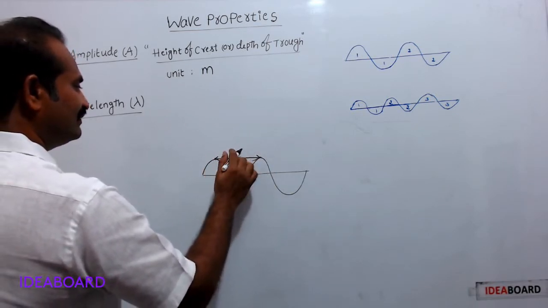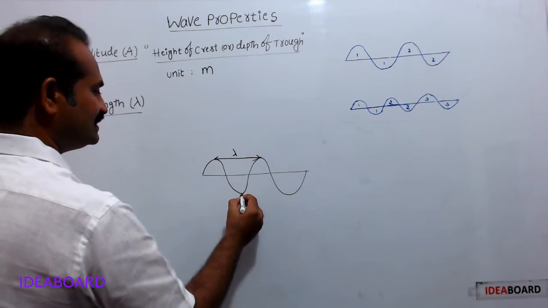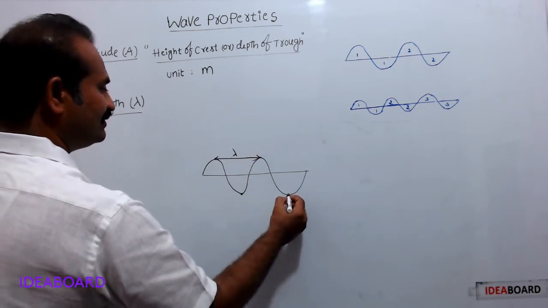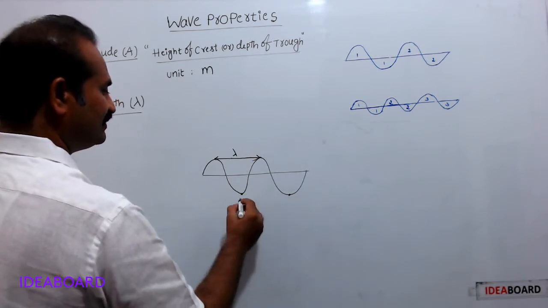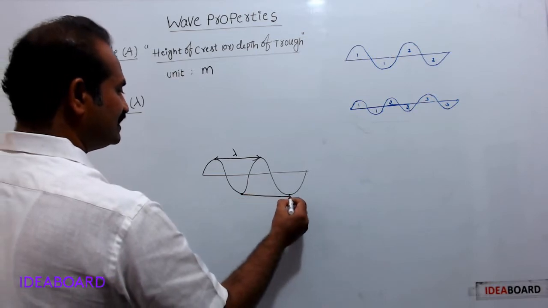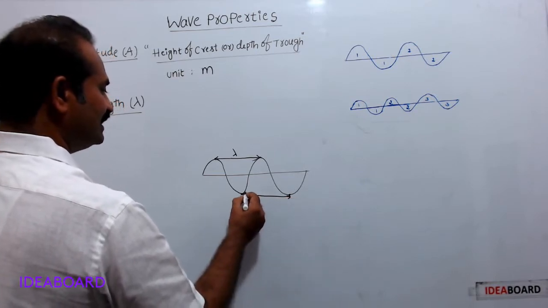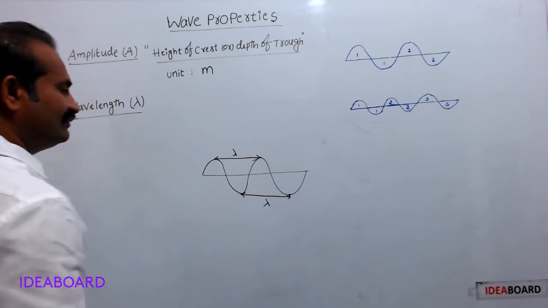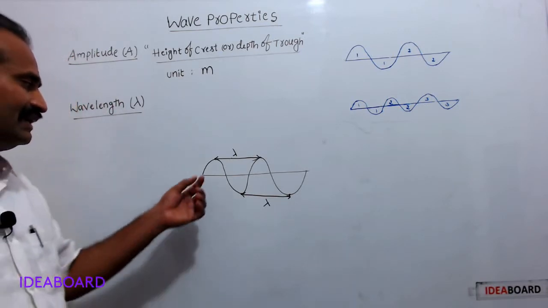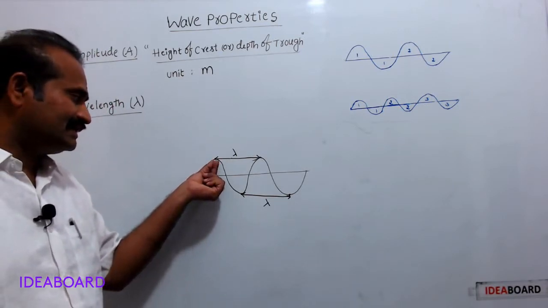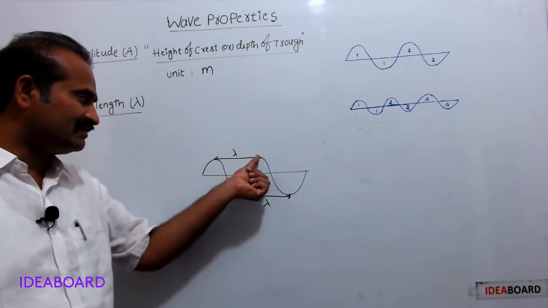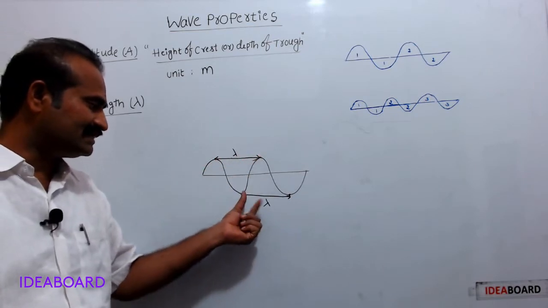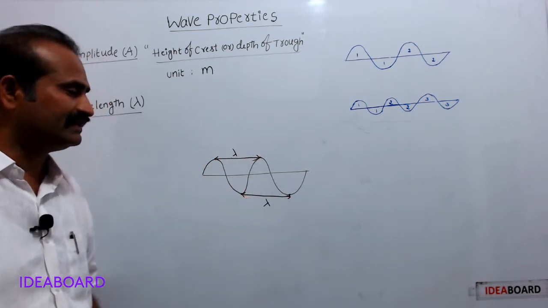Otherwise this is a trough, and the next successive trough, this distance is also called lambda. What is lambda? It is the distance between two successive crests, otherwise the distance between two successive troughs.